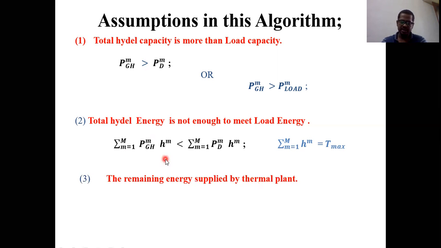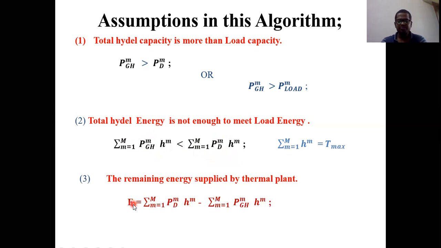So what is the shortage here? Load energy minus hydel energy. This is nothing but the shortage only, isn't it? The shortage of energy must be supplied by the thermal power plant. So how can we represent it here?